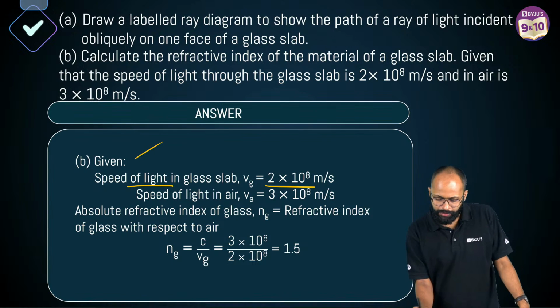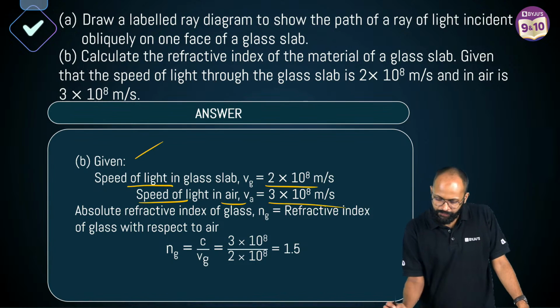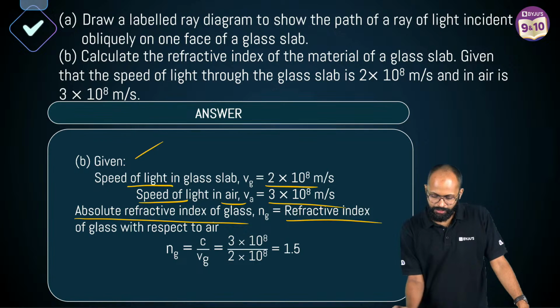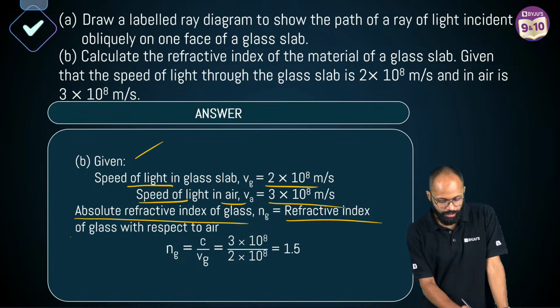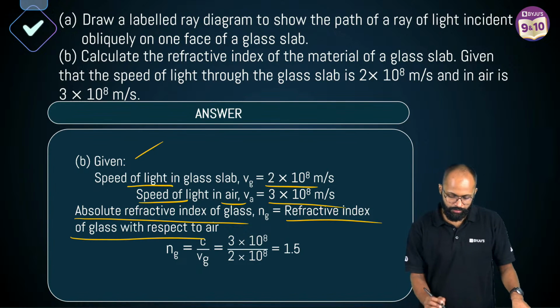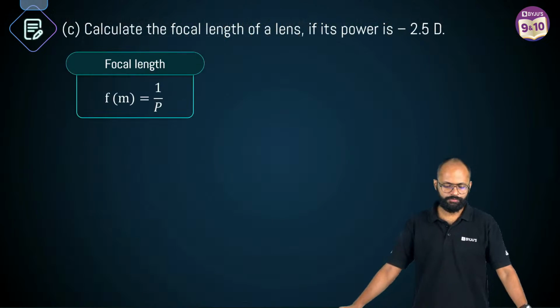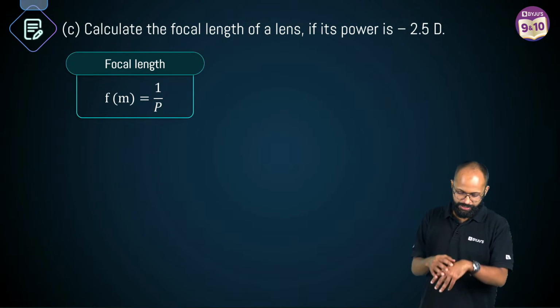स्पीड ऑफ लाइट इन ग्लास स्लैब गिवन टू यू. Speed of light in air given to you. Absolute refractive index is the NG. Very good. Of glass slab, NG equals C upon VG is equal to itna 1.5. Answer is done. Question number C.